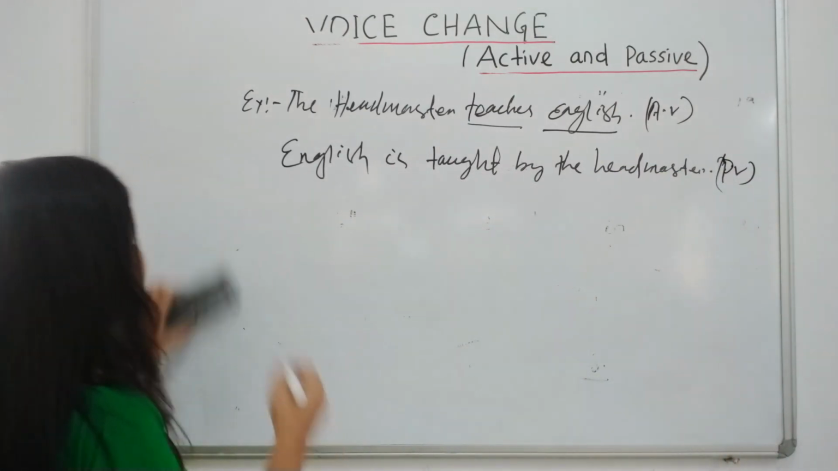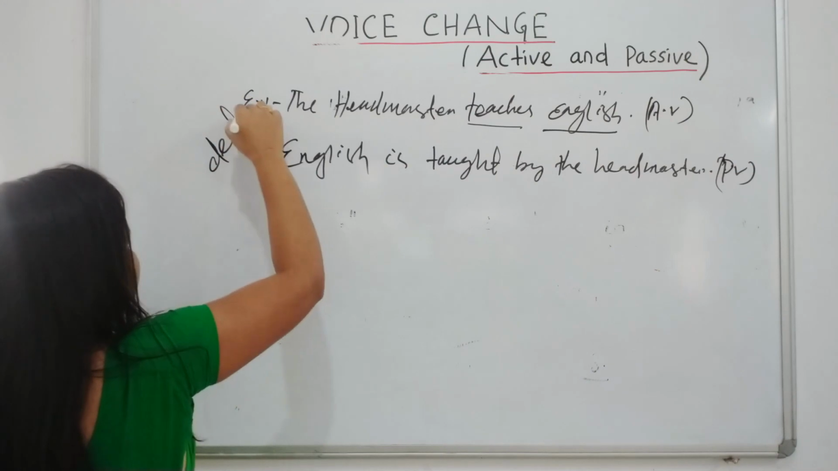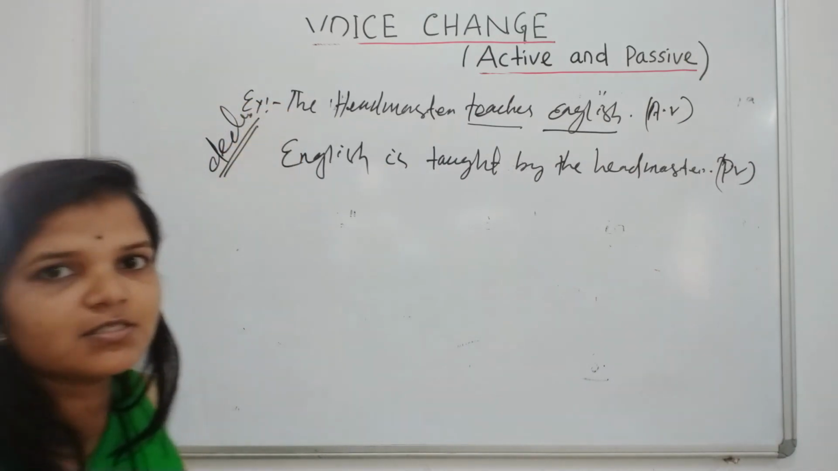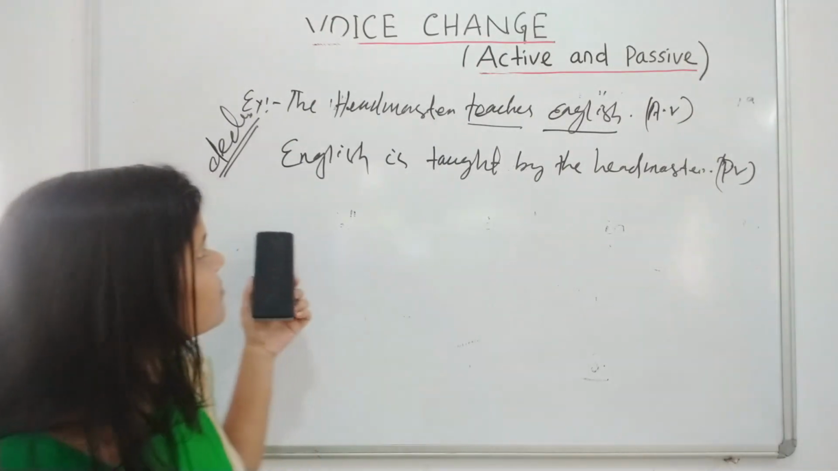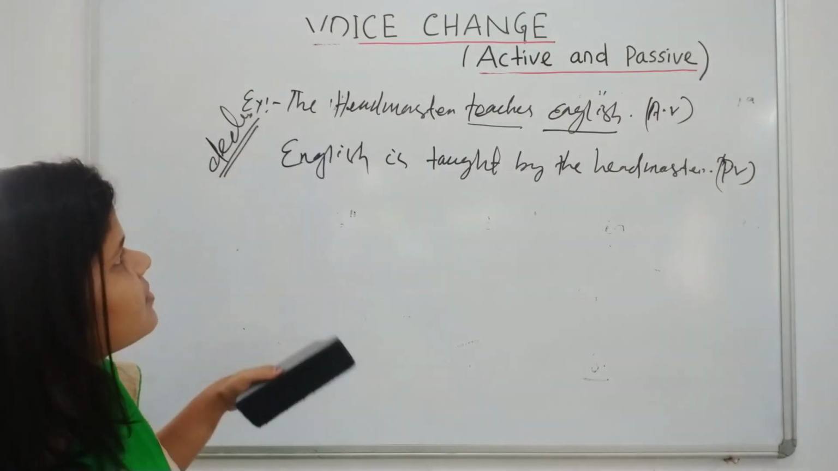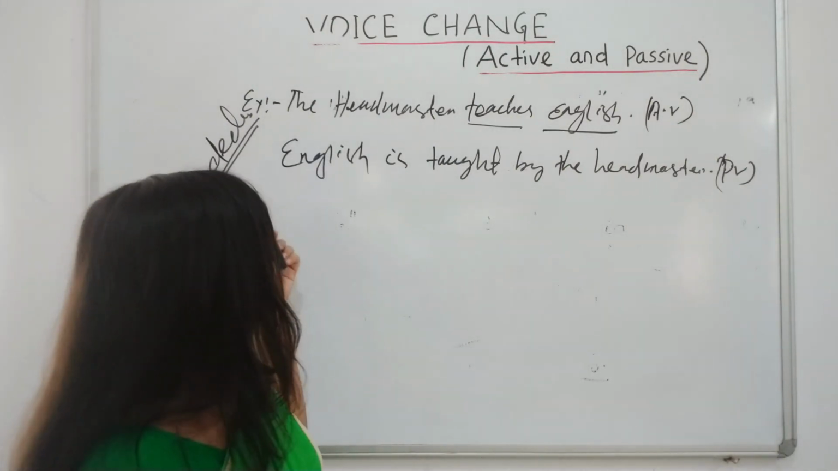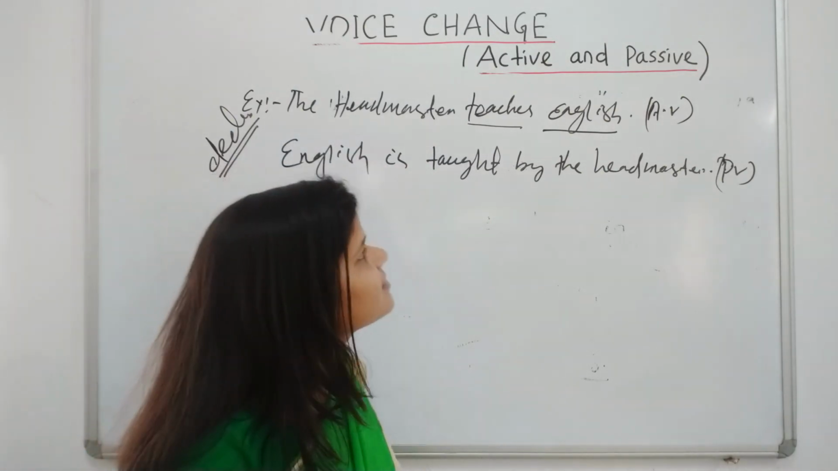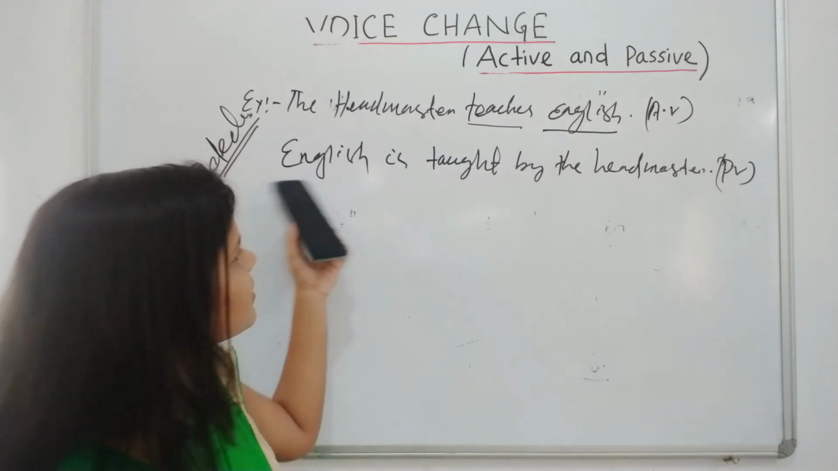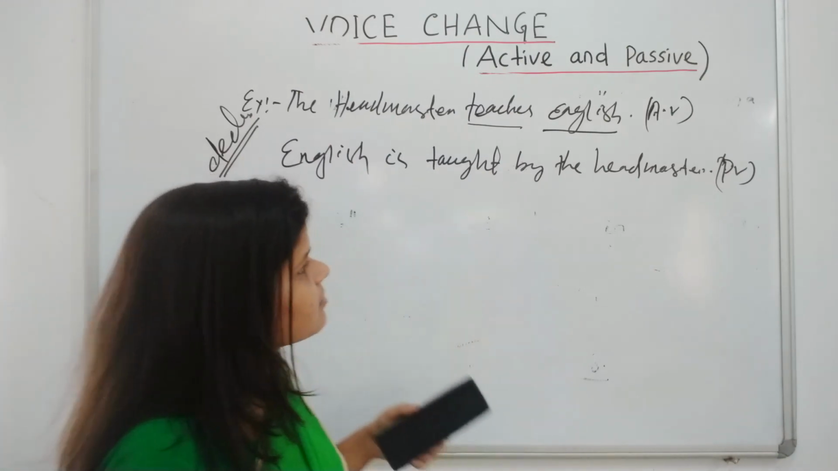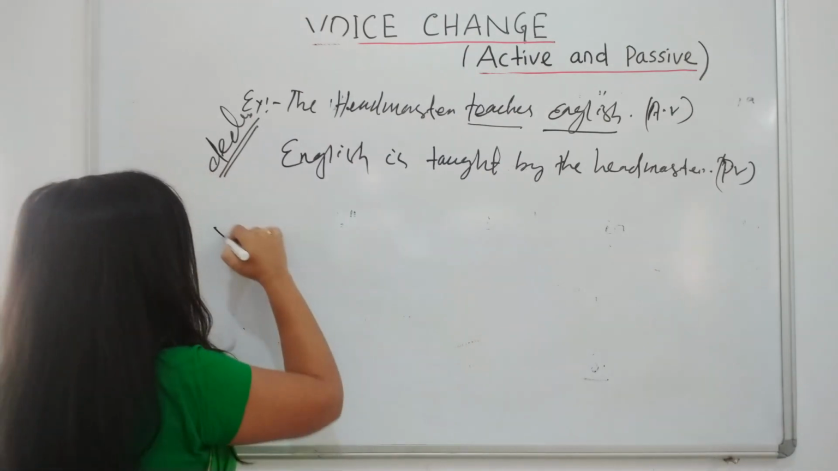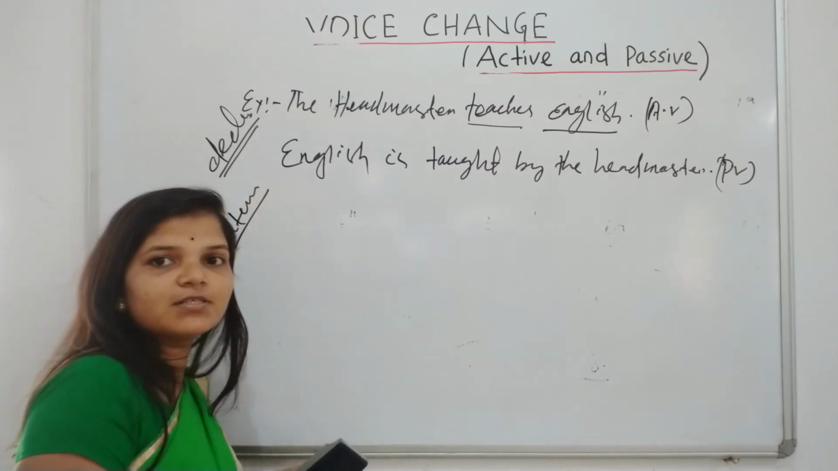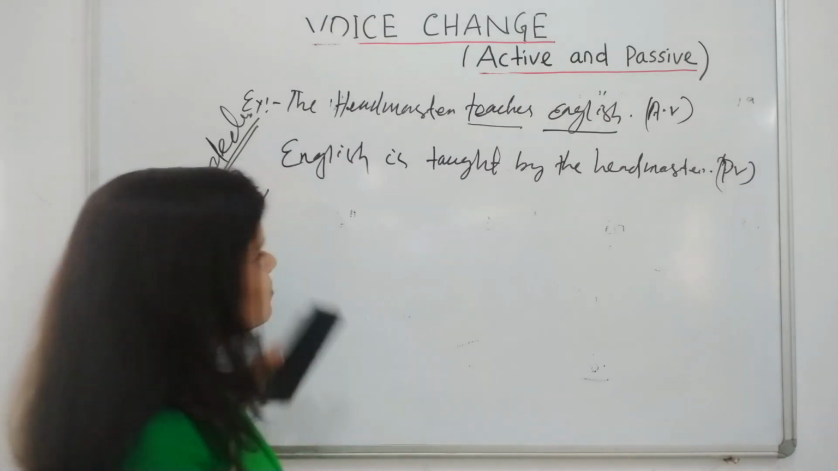This is only the declarative sentence, present simple with a declarative sentence. Declarative sentence definition is that which makes a statement. Example: the headmaster teaches English, then converted from active to passive, English is taught by the headmaster. Then we discuss the interrogative sentence, present simple with interrogative sentence. Interrogative sentence definition is that which asks questions.